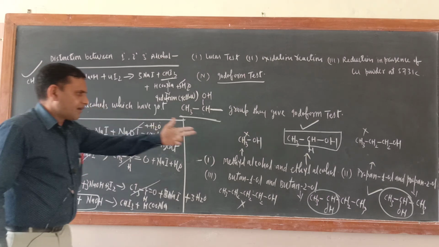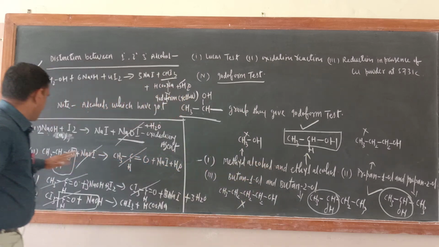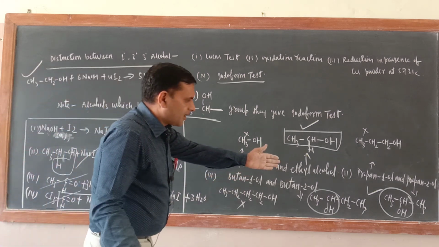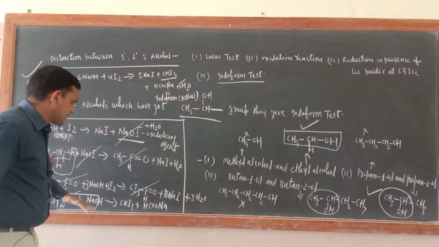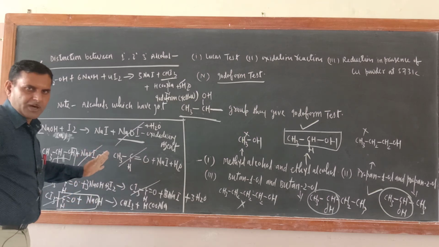Now just see, the same is the case with the second and third ones. Where you have taken ethyl alcohol, just take propan-2-ol. That is a 2 degree alcohol. Now you will get the ketone. Same way, same procedure you have to follow. I hope that you can do this one.